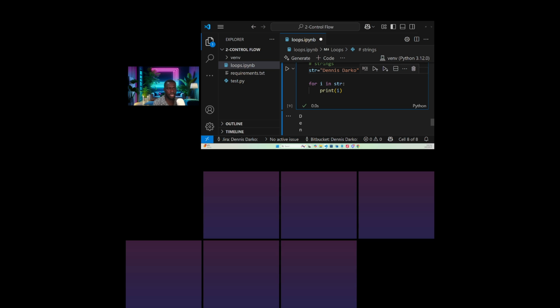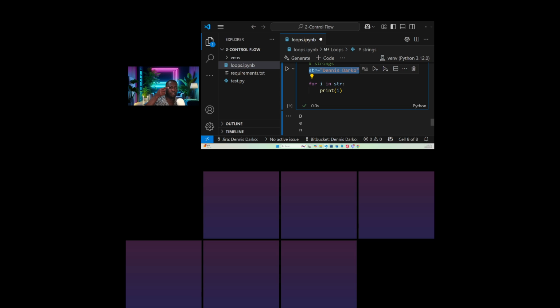So that's why we are saying that for I in string, print I. So when we are looping or iterating, the first value which we want this string to hold is D. Then we iterate, then it stores in this particular variable. Currently, this string is holding the entire value here.